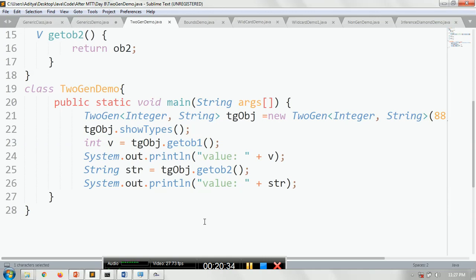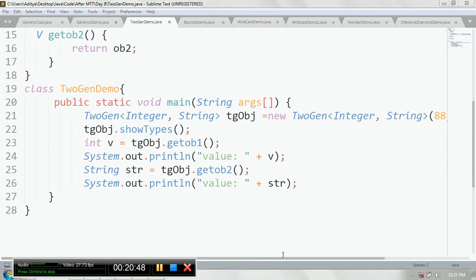Now whenever you create an object of this class, you have multiple type parameters. This means you have to pass two objects. So here I am passing two objects. The first object is an integer and the second object is a string.